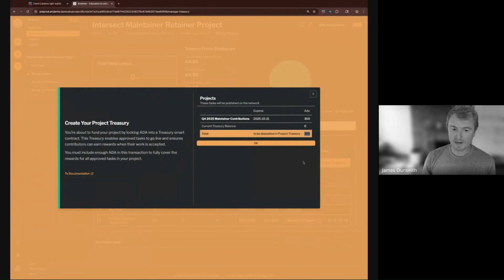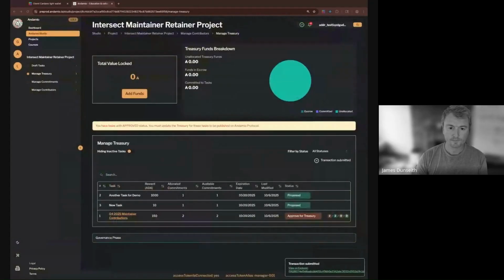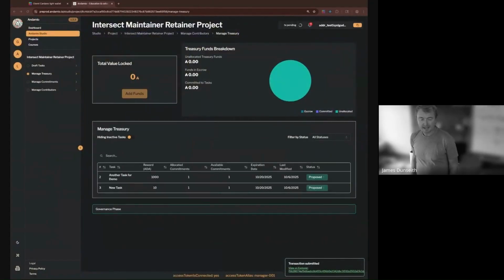Okay, I can spare 300 test ADA to get this thing running. Let's sign it. So from my wallet, I'm going to be spending 302 ADA right now. There's the 300 that I'm locking as funds. And there's an additional 2 ADA, 1.6 of which is another one of those deposits. Because of how Cardano works, we are locking UTXOs, but this can be unlocked later when you close out this project. I'll sign this transaction. And we'll wait for that to update on chain.